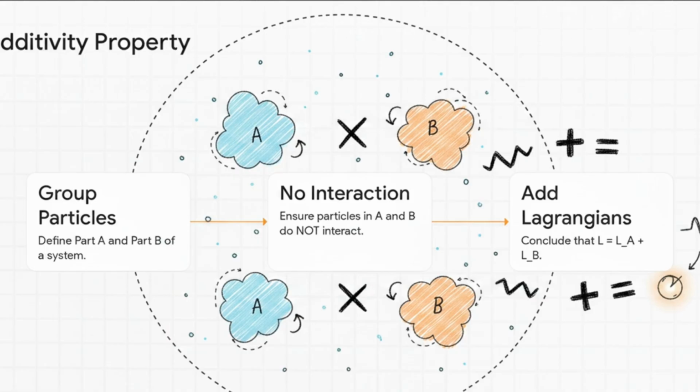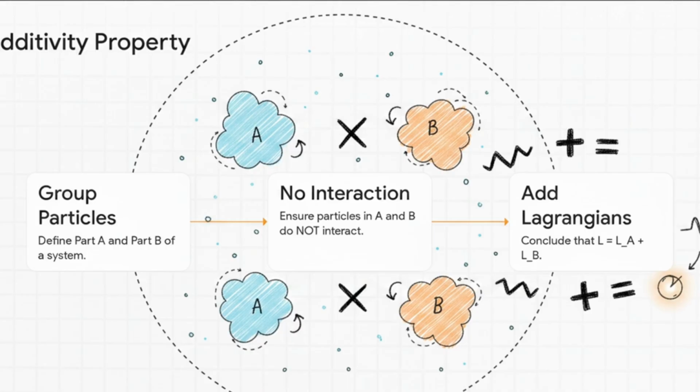Step 1. Let's conceptually group them into part A and part B. They're sharing the same space, but we're categorizing them. Step 2, and this is the vital one. We assume the particles in part A do not interact with the particles in part B. They can mingle within their own groups, sure, but A and B do not talk to each other. Because of this, their potential energies are completely separate, and that brings us to step 3.